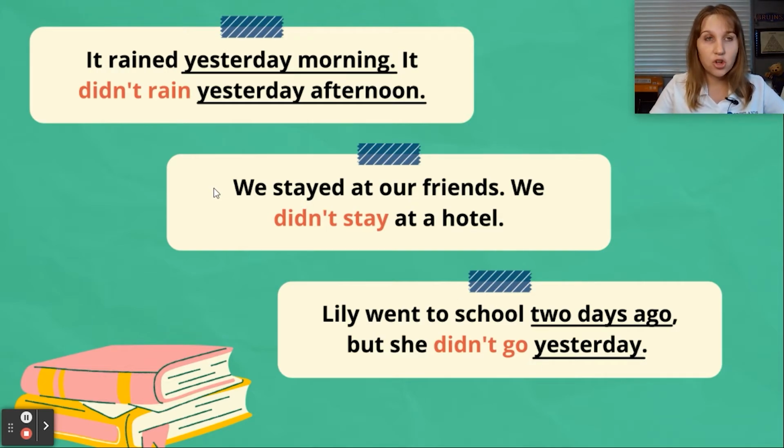So the words that are highlighted in red color, didn't rain, didn't stay, didn't go, are examples of the past simple negative form. And the phrases that are underlined indicate that we are using the past simple form, like yesterday morning, yesterday afternoon, 2 days ago, or just yesterday.